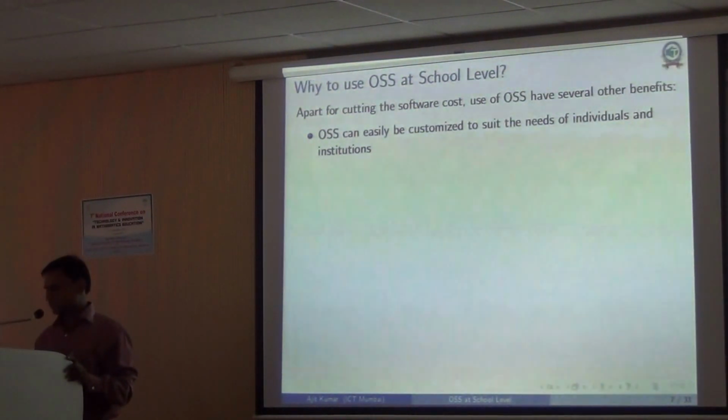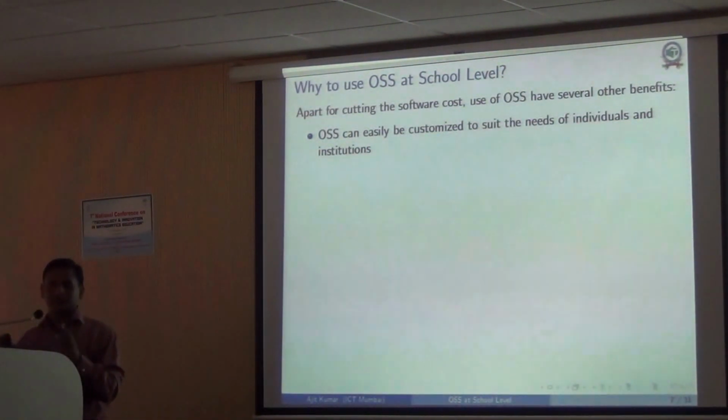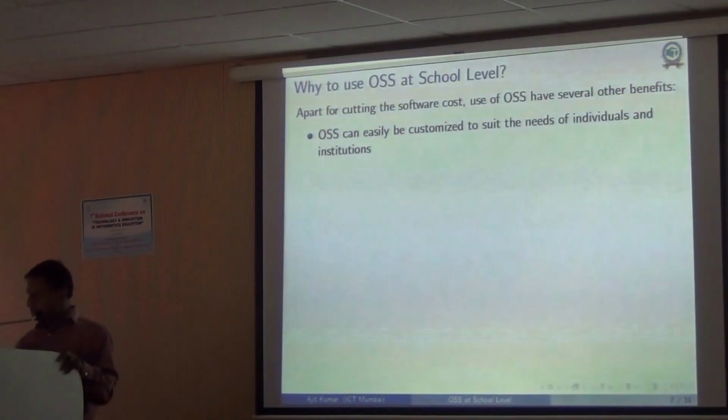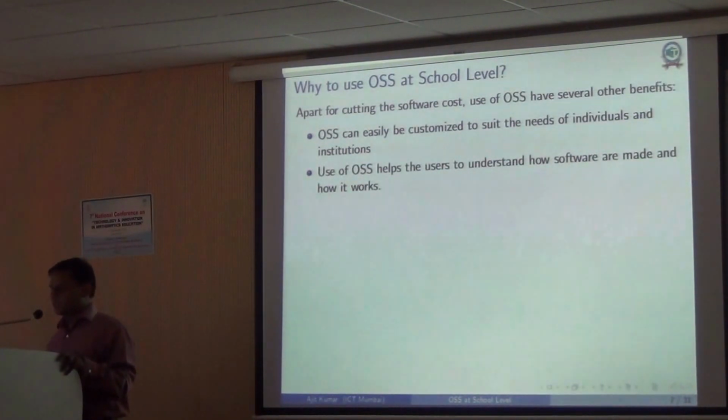But in OSS, if you are an expert, you yourself can do it, or many times there is a vibrant user group, and you may get sometimes some guidance using which you can set it up or customize. Right?